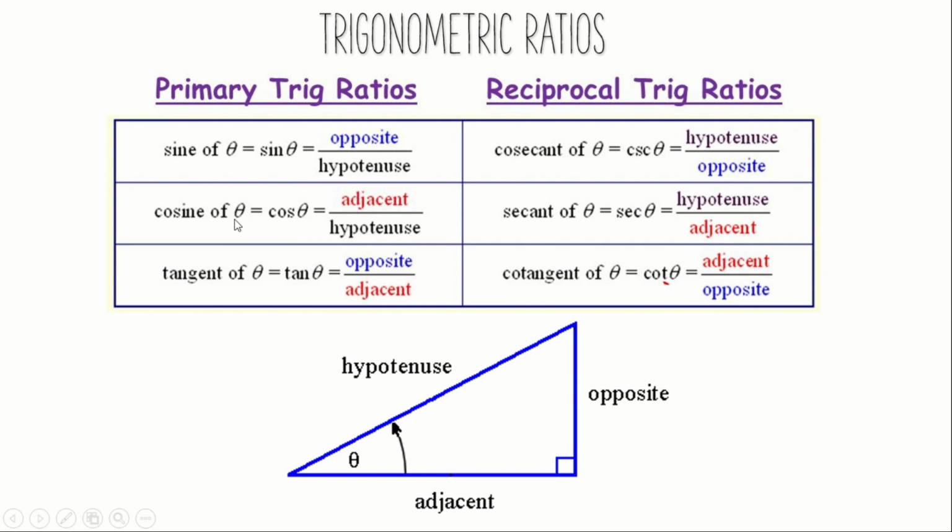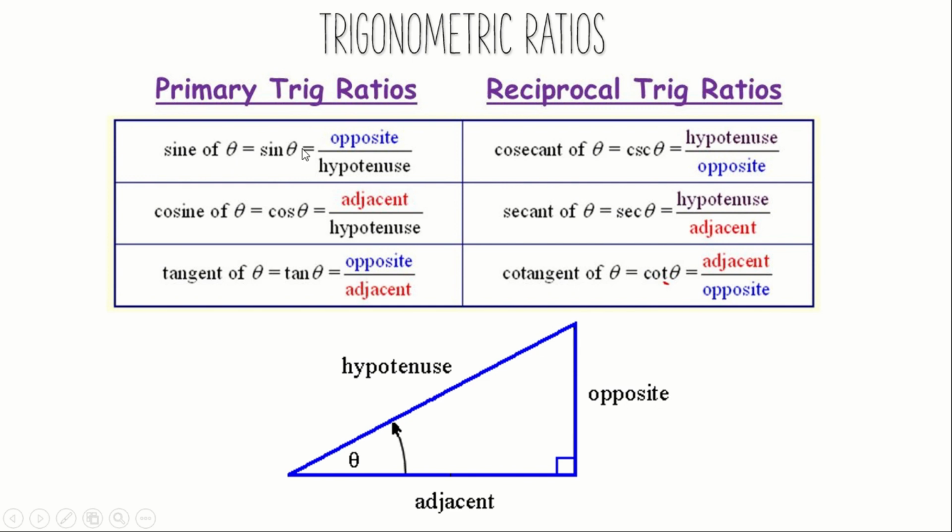Cos theta, that is cosine of theta, is adjacent over hypotenuse. Tangent of theta, also called tan theta, is opposite by adjacent. If you don't memorize these things, it will be a hectic job to do the problems easily. Next is cosecant. Cosecant is the reciprocal of sine.